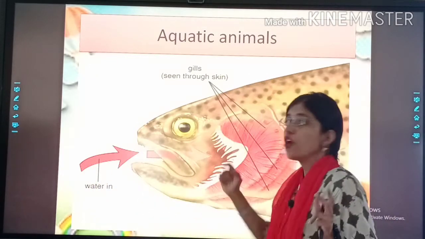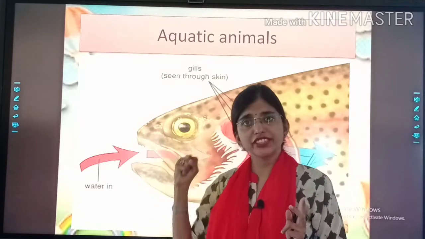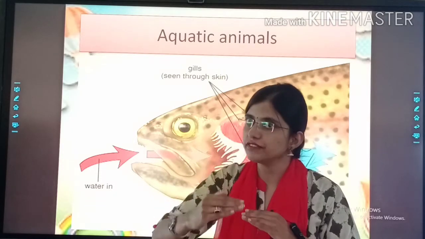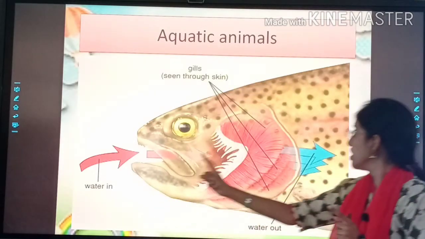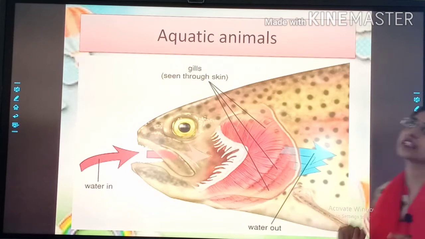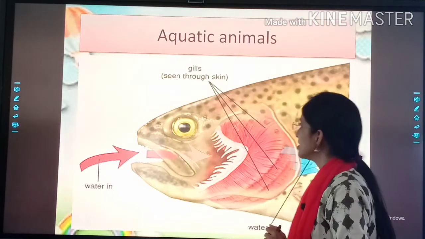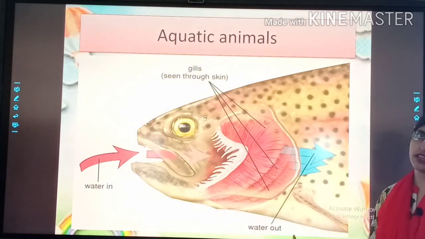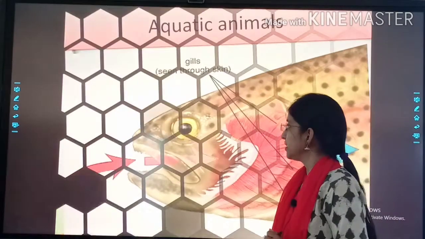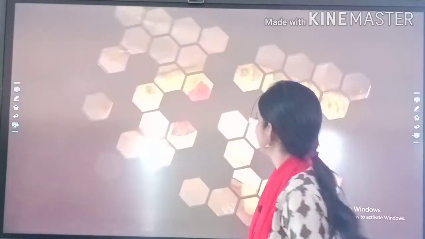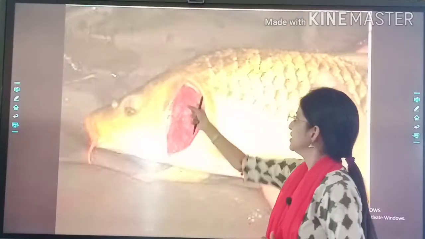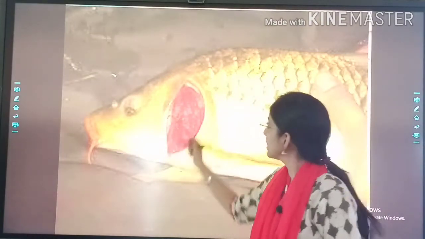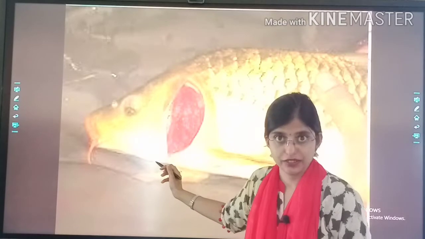And in gills, oxygen is taken from the water and carbon dioxide dissolves in water, and this water comes out from the gills. Isn't it interesting? See, gills, water in, water out. Now let's see real gills. See, these are the real gills. It was animated one. It was such a fish head, and these are the gills.